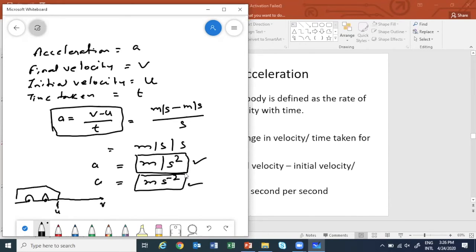Sometimes in multiple choice questions they can write it this way or this way. So what is the meaning of this s to the power minus 2? Okay, clear? Any doubt on this? Okay.